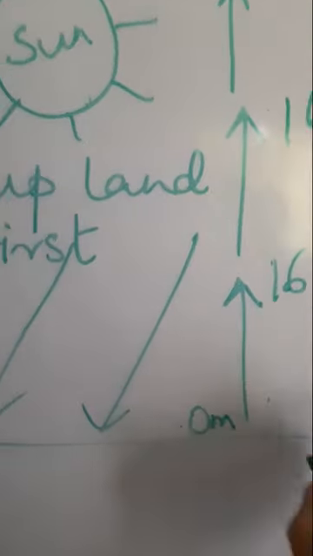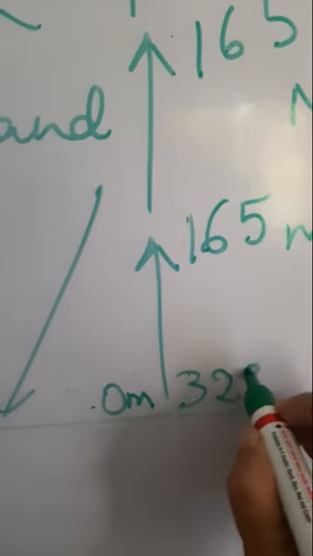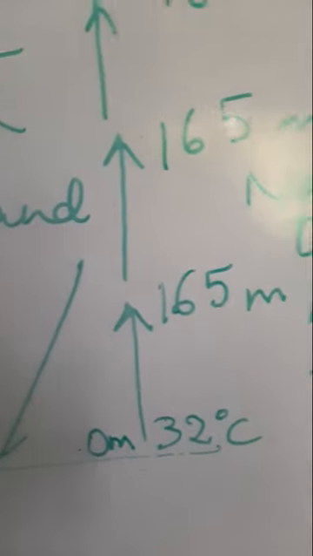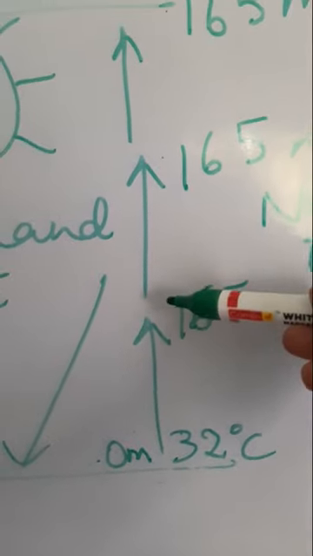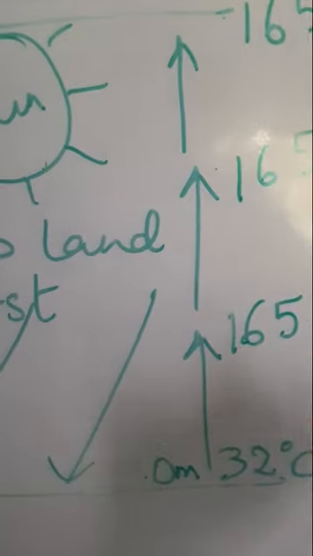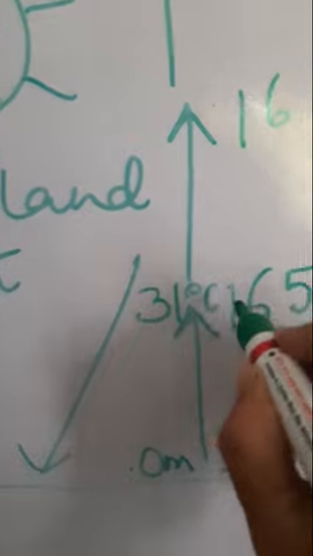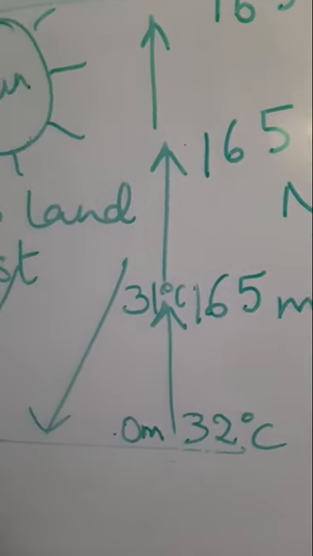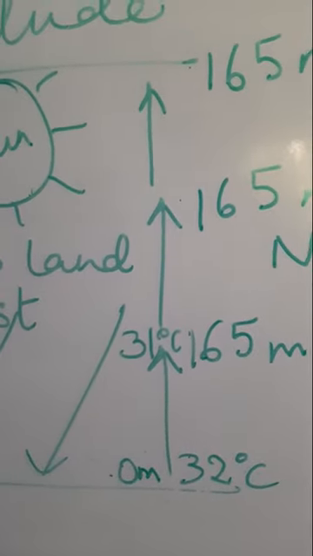Suppose at 0 meters the temperature is 32 degrees centigrade. Now when we rise 165 meters in height, the temperature will fall by 1 degree. So what will be the temperature here? Obviously it will be 31 degrees centigrade, because the temperature falls by 1 degree when we rise 165 meters of height.